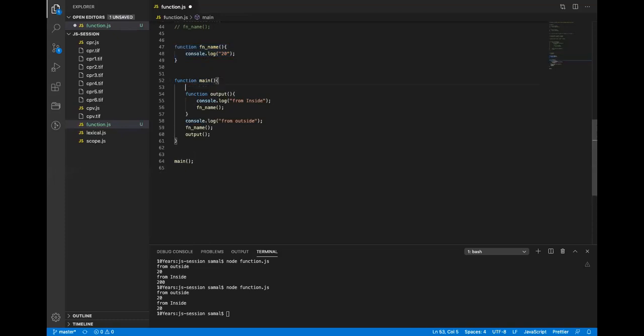The moment I add this function here, okay. Now tell me the output.